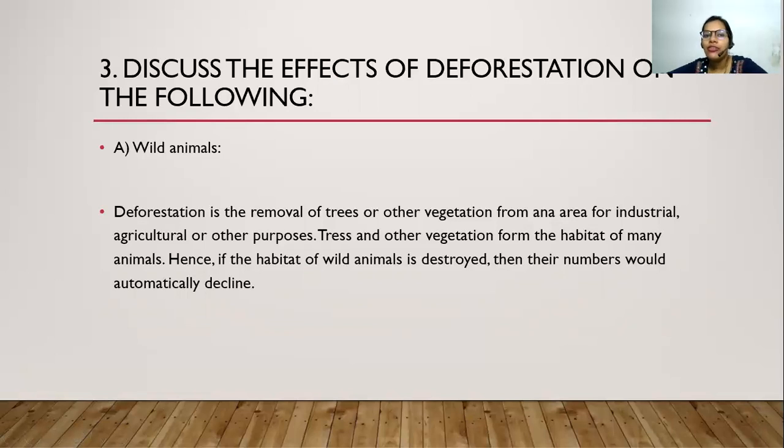Discuss the effects of deforestation on the following. So deforestation means what? Where you have cut down a lot of plants and trees in order to get more access to the land. So, deforestation is the removal of trees and other vegetation from an area for industrial, agriculture, and many other purposes. Trees and other vegetation form the habitat of many animals.